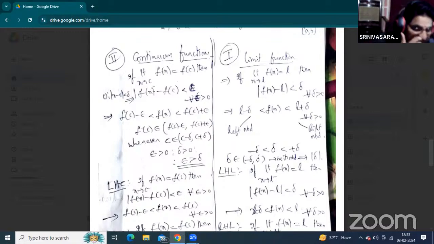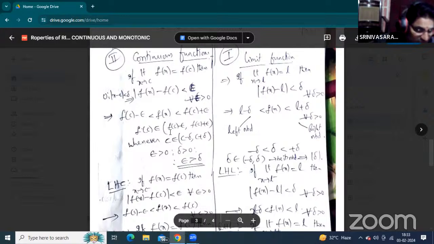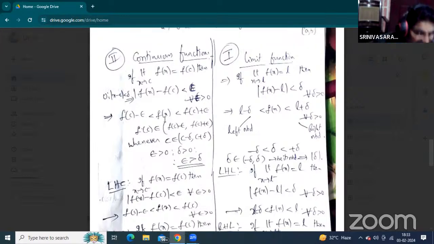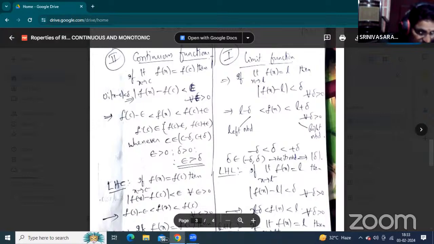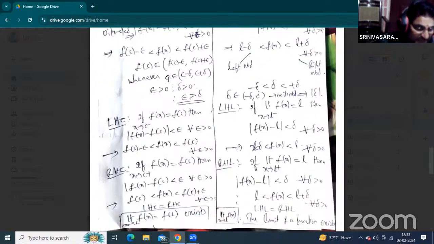And before that, the limit of the function as x approaches c equals f of c. Now that function lies between f of c minus epsilon and f of c plus epsilon. So f of c lies between f of c minus epsilon and f of c plus epsilon. Now, here is the neighborhood of c.